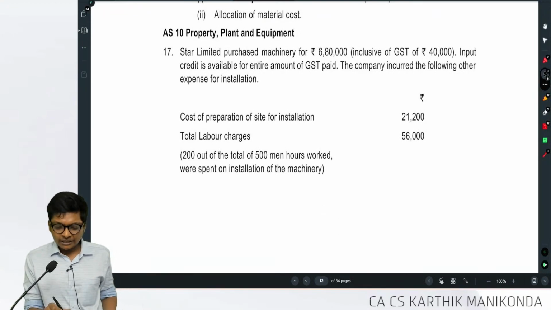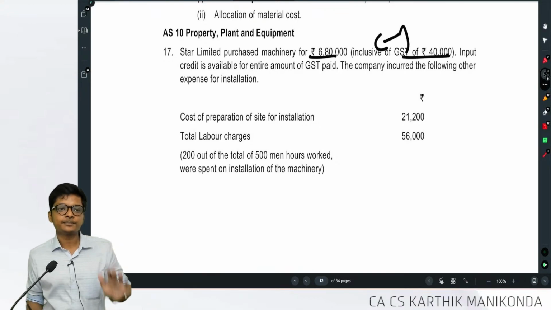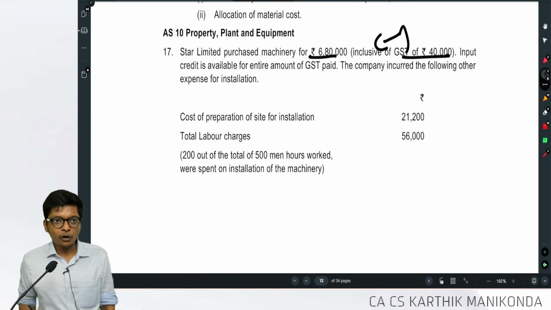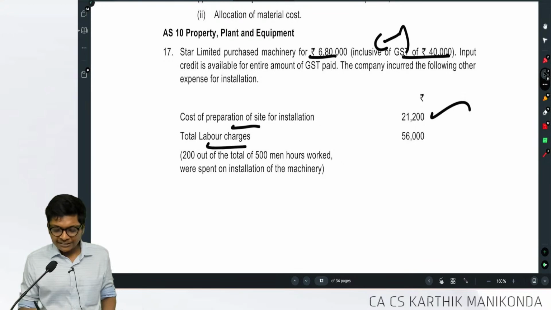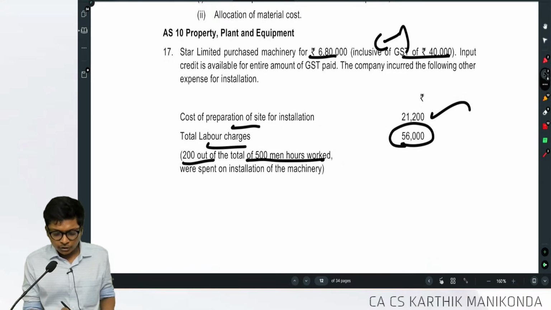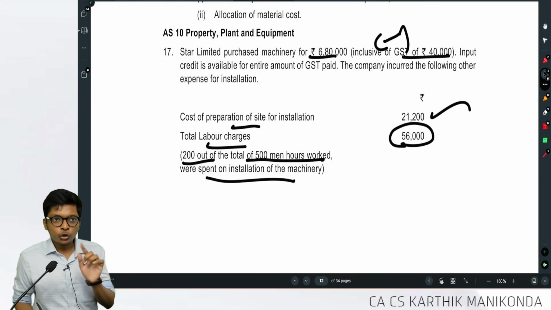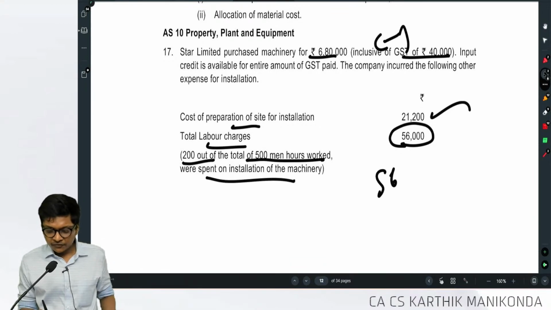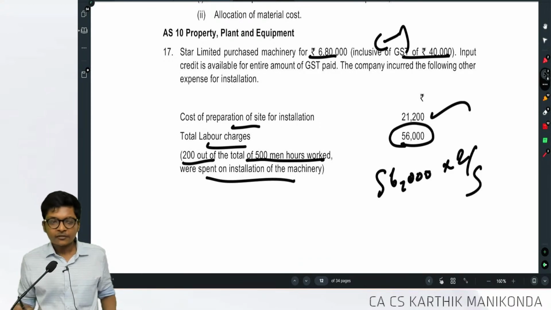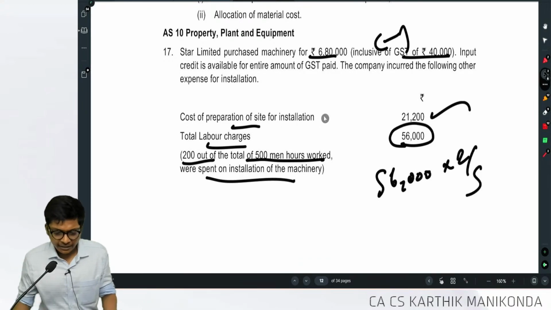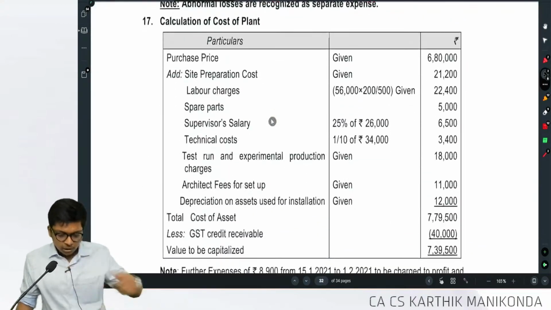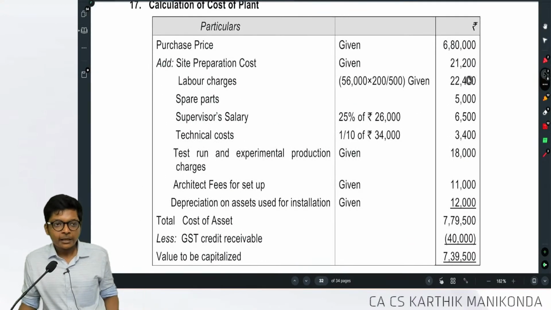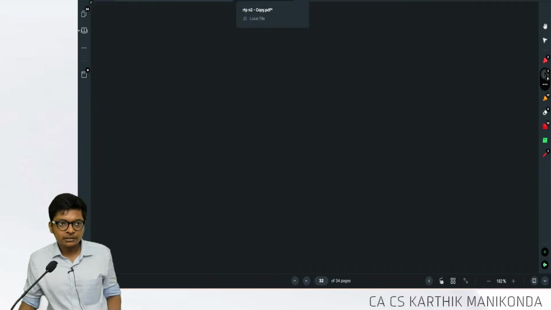A Star Limited purchased a machine for 6,80,000 inclusive of GST. Reduce this. Then the company incurred the following expenses. Cost of site preparation is included. Total labor charges are 56,000, but only 200 out of the total 500 hours was used for the installation. So you will include proportionately 56,000 into 2 by 5, into 200 by 500. Is that what they do? Yes, look at the answer: 56,000 into 2 by 5, 22,400. Are you following, guys?